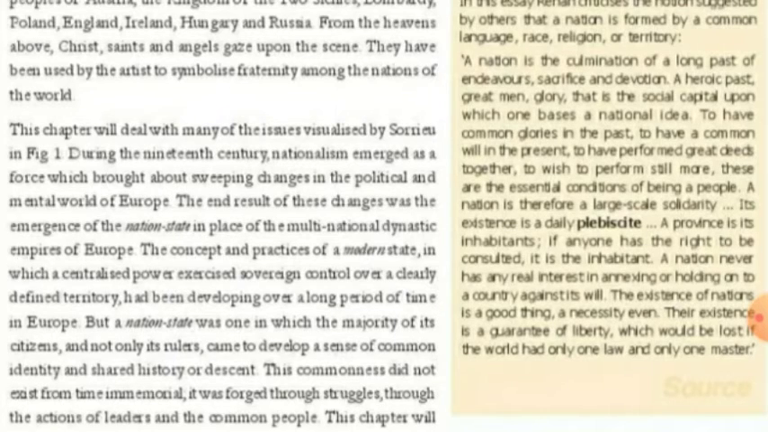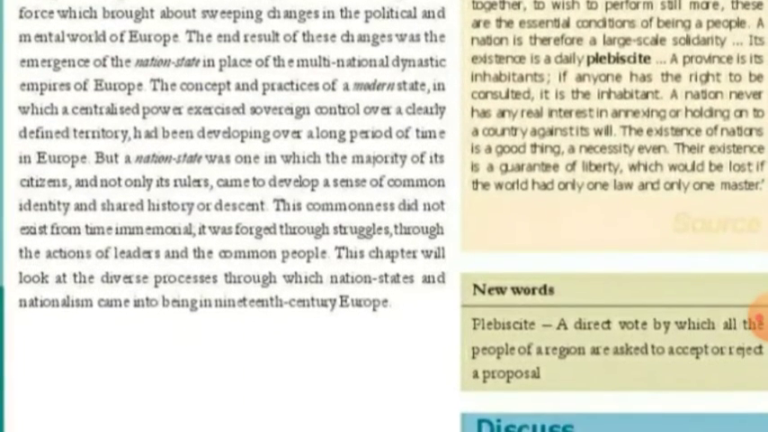or a descent. This commonness did not exist from time immemorial. It was forged through struggles, through the action of leaders and the common people. And this change was the result of the struggle of the people, through the action of leaders and common people.